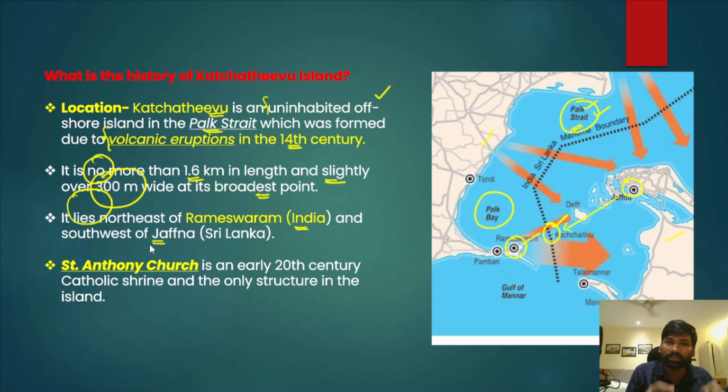And there is one church called Saint Anthony Church, an early 20th century Catholic shrine, and the only structure that we find on Kachativu Island. So this is the only structure on Kachativu Island, that is Saint Anthony Church.